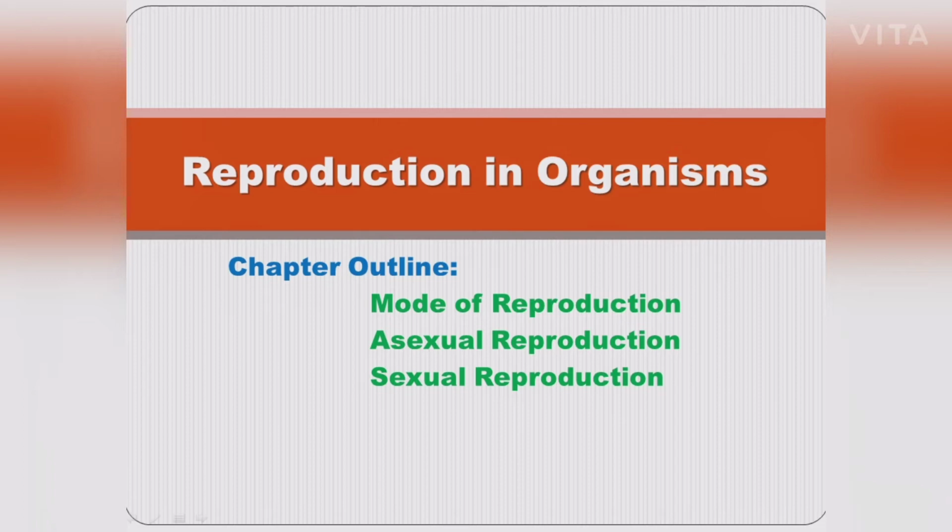In budding, the parent body produces one or more buds and each bud grows into a young one. Example, sponges. Budding is of two types, exogenous budding and endogenous budding.